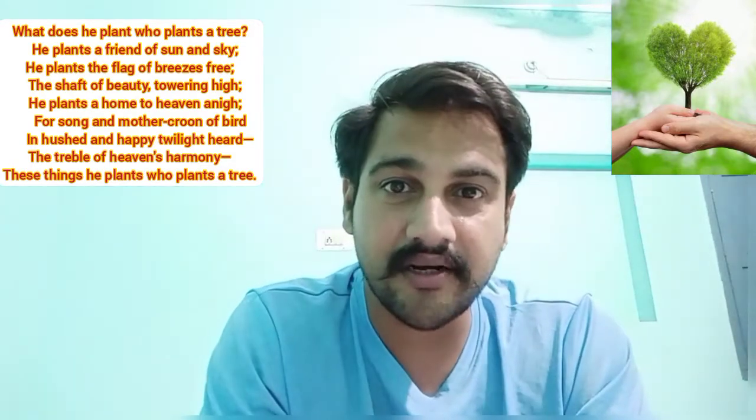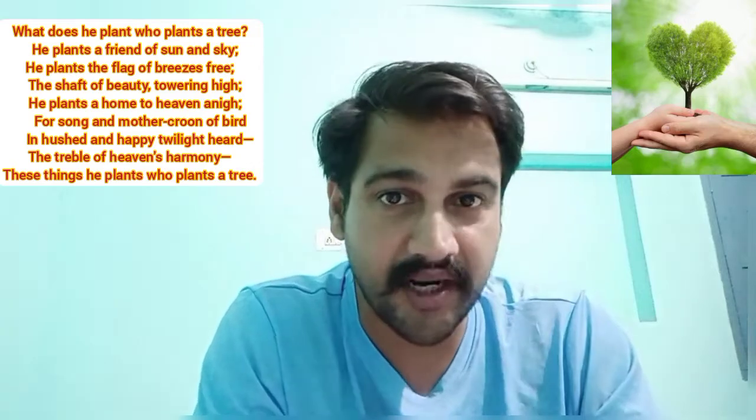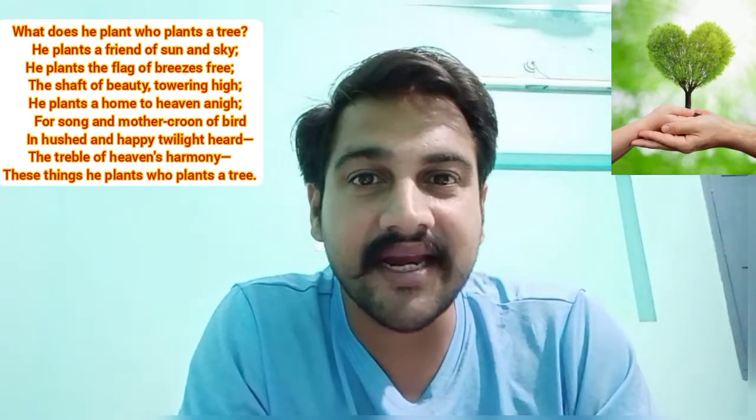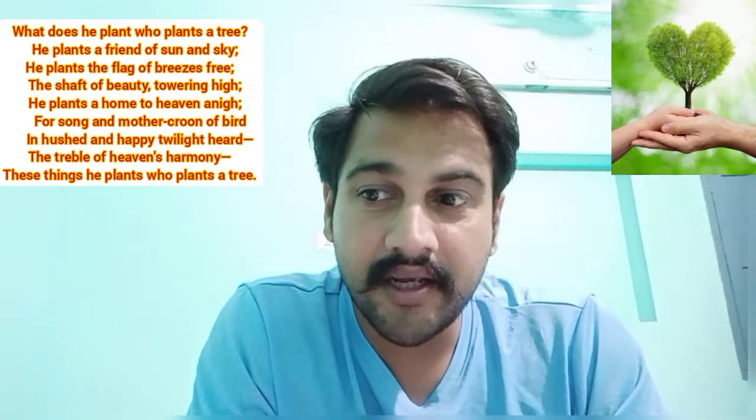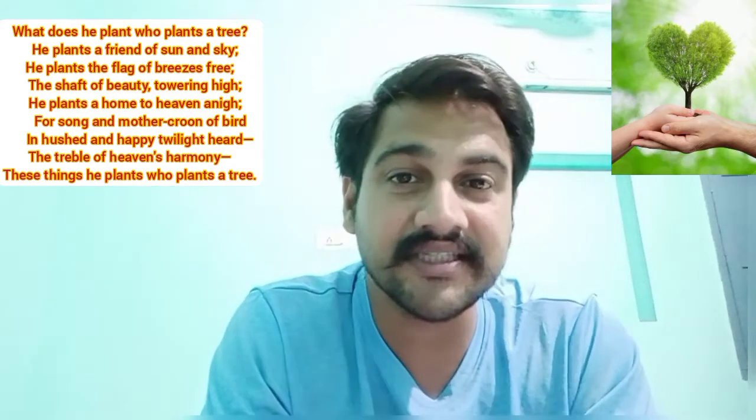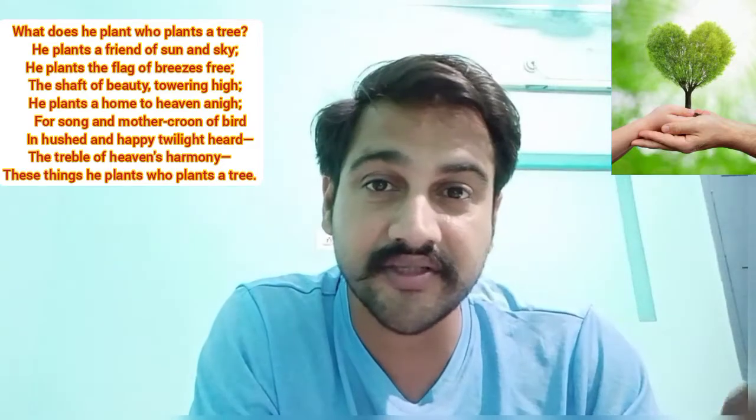So we'll start with the first stanza today, and we'll try to cover the maximum of the explanation in this particular video, and the literary devices present in the poem we will discuss later on. Right now I'll be focusing only on the explanation part of the poem, so that you can understand the subject matter of each stanza, and how Kyler Bunner has tried to explain the significance of planting the tree rather than just the tree.